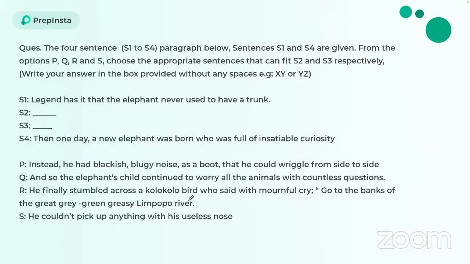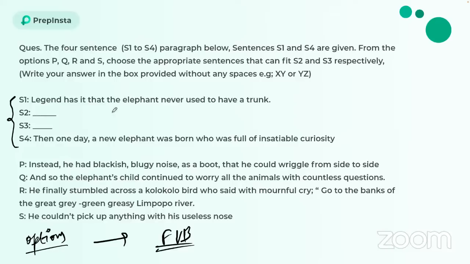The 4-sentence paragraph below, sentences 1 and S4 are given. So we come towards the sentence arrangement section. S1 and S4 are given. S2 and S3 are missing. So we need to insert S2 and S3. Now, one very important feature over here is that they have not given the options. So it is kind of a FUB where you have to fill up the box. You have to type the answer and you do not have any options. All right. So this is a new section that TCS has introduced in the verbal section, that you have a FUB, a fill up the box, and not the options to choose from.